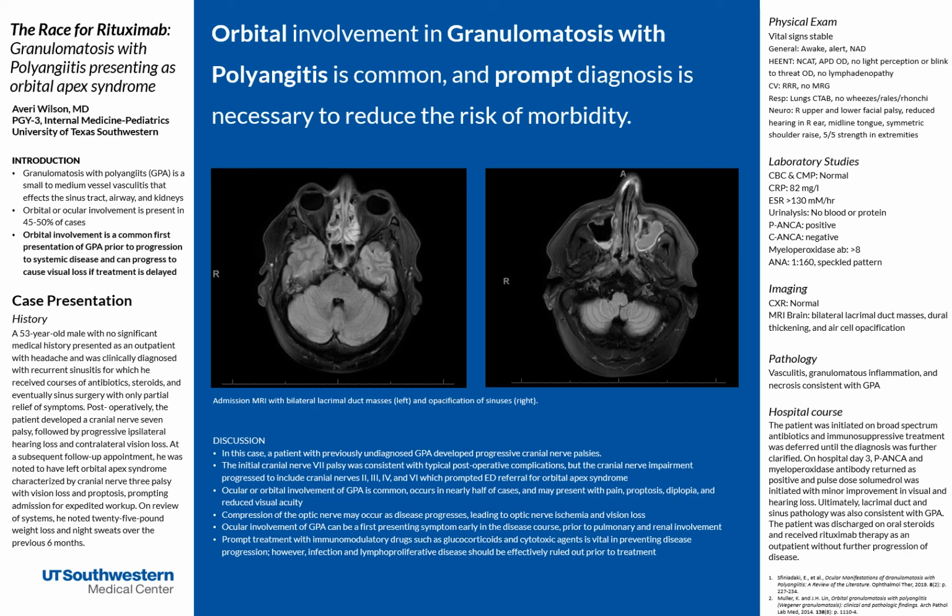Today, I'm presenting a case called the race for Rituximab, Granulomatosis with Polyangiitis presenting as orbital apex syndrome. Granulomatosis with Polyangiitis is a small to medium vessel vasculitis that affects the sinus tract, airway, and kidneys. Orbital or ocular involvement is present in nearly half of cases and is a common first presentation of GPA prior to progression to systemic disease. Orbital or ocular involvement can progress to cause visual loss if treatment is delayed.